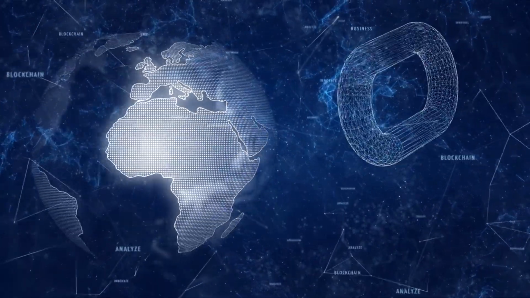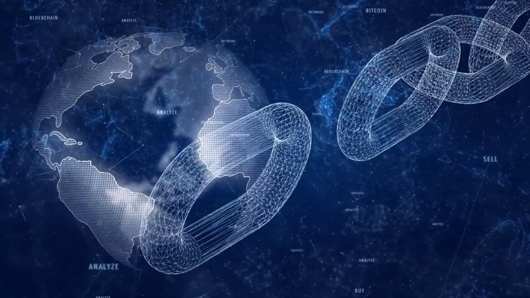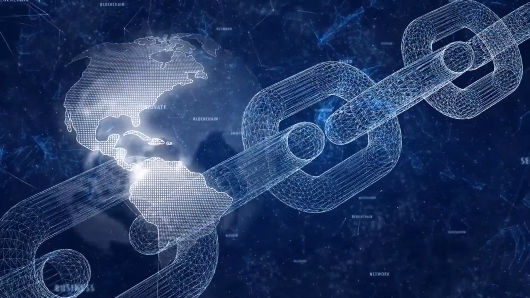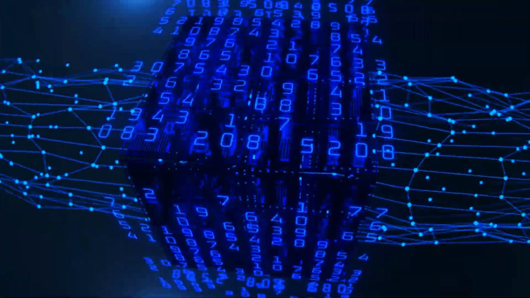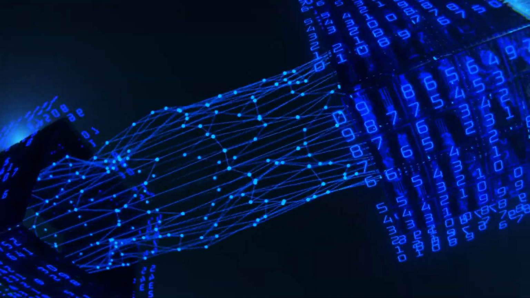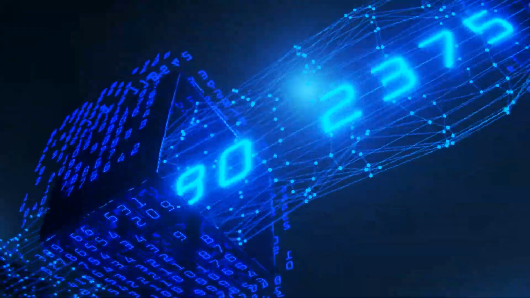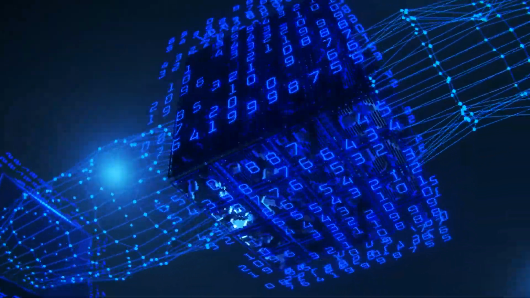This system ensures that all records are kept consistent and accurate as the ledger updates itself every 10 minutes. The decentralization of blockchain is key to its security and robustness, making it extremely difficult for any single entity to gain control of the entire network or manipulate the data it contains.